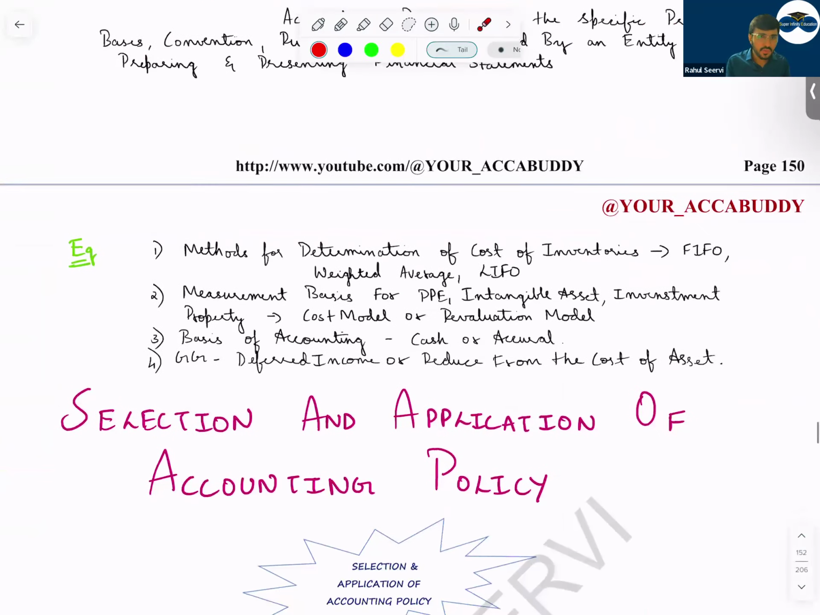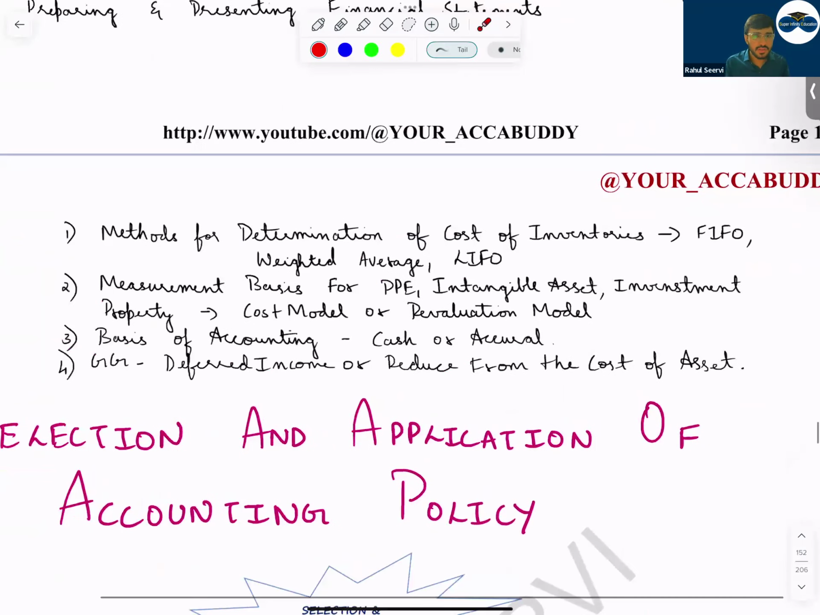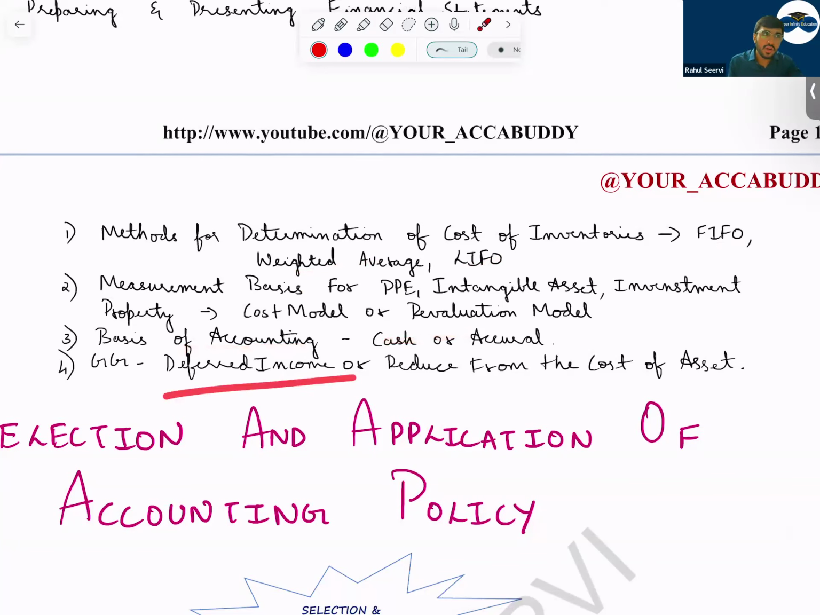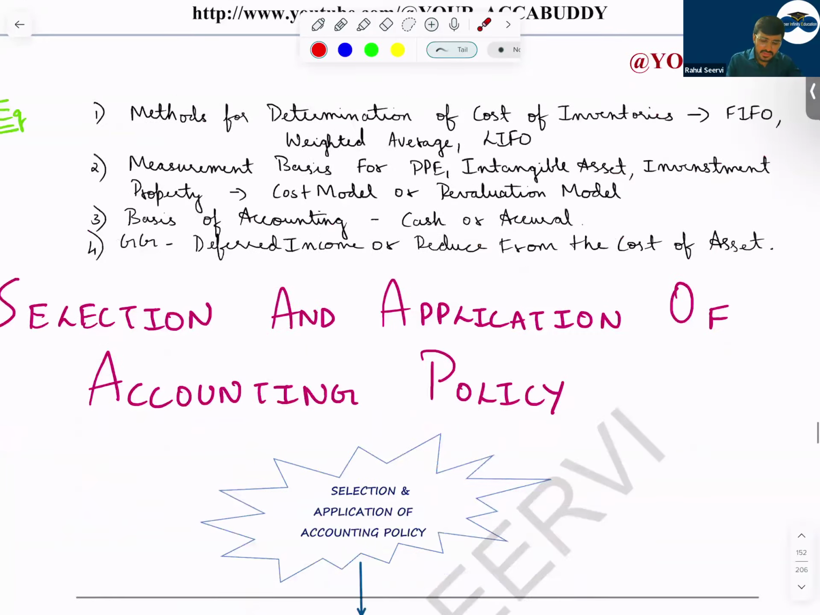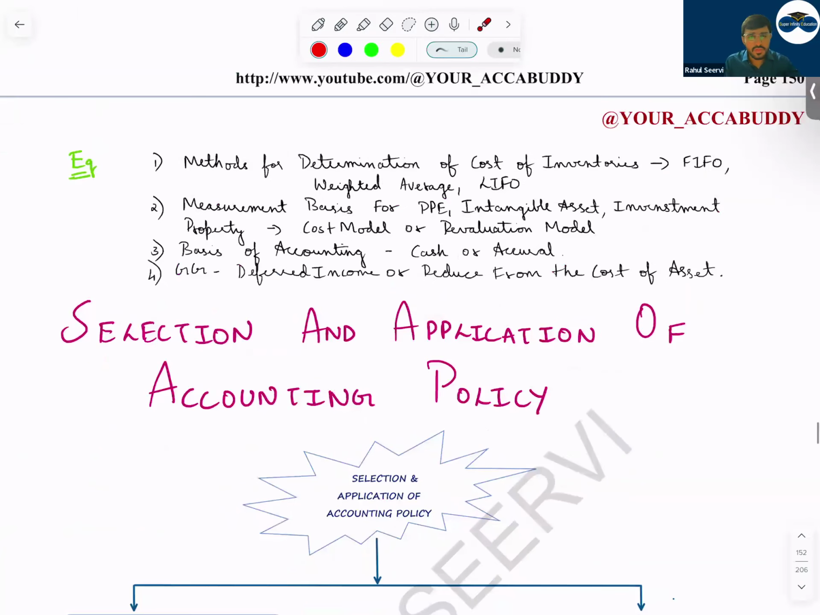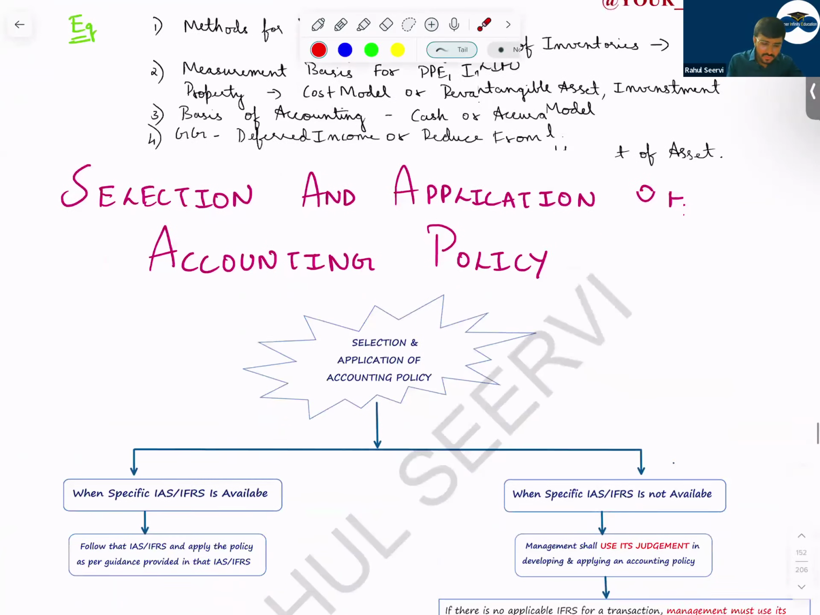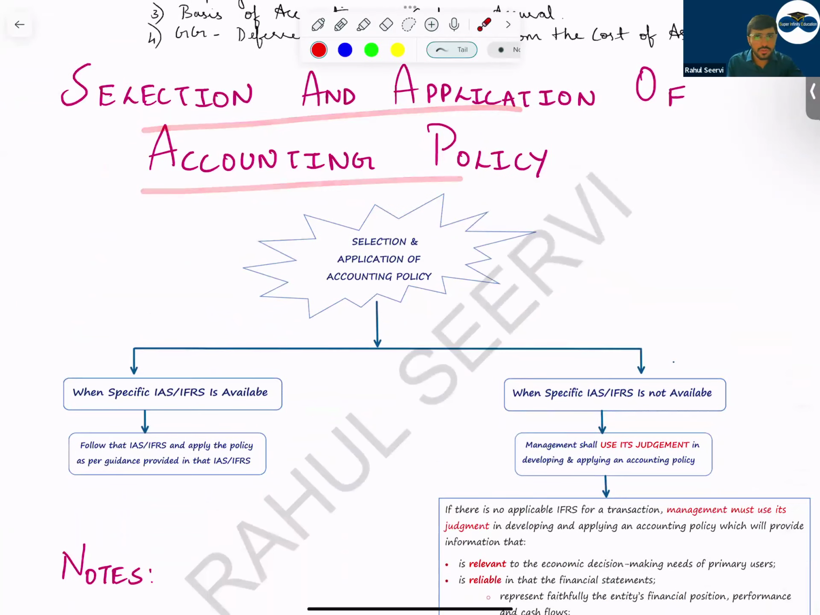So what are the examples of accounting policy? The examples for accounting policy are what? LIFO, weighted average cost, FIFO, the measurement principle, cost or revaluation model, then accounting accrual or cash basis. In your government grant, we follow two methods. One, we reduce it from the cost of the asset, and the second one is we record it as a deferred income. These are the examples for accounting policy.